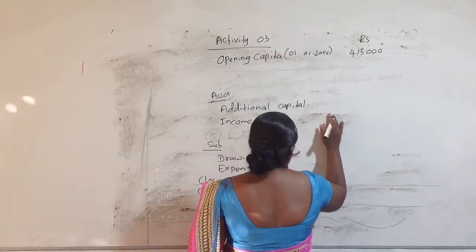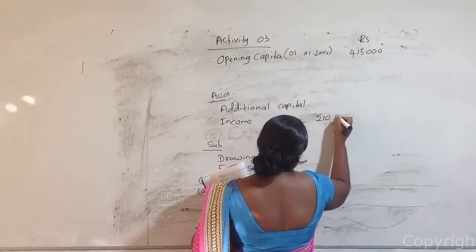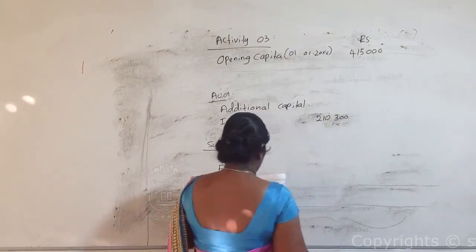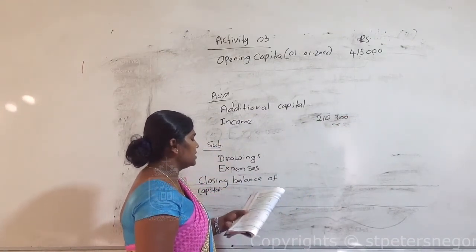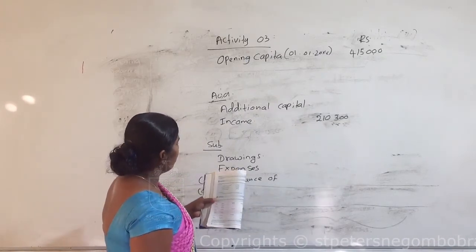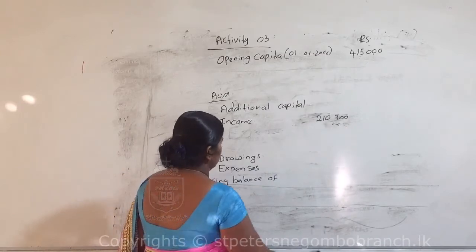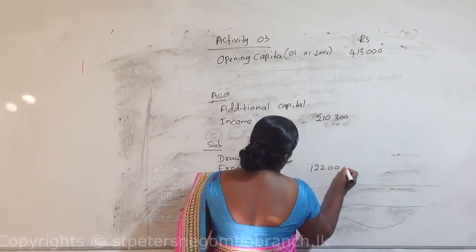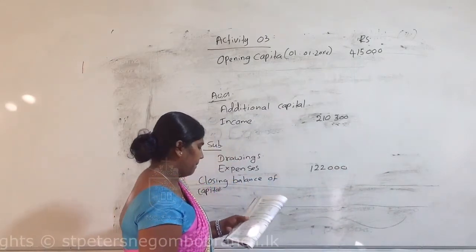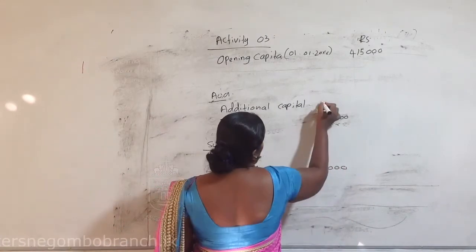Next, expenses of the year, 122,000. Additional capital, 50,000.